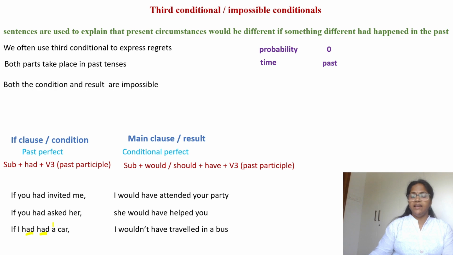Two hads in the same sentence? Yes, we can. One had is structure and one had is V3 form of verb have. If I have a car, have's past form is had. So if I had had a car, I wouldn't have traveled in a bus.